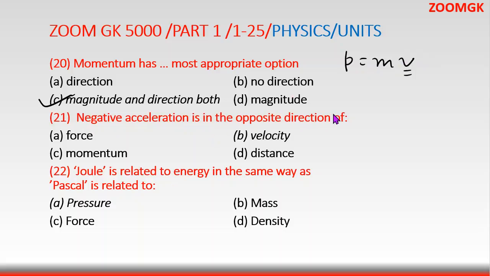Negative acceleration is in the opposite direction of. Negative acceleration means retardation. You are stopping the moving thing. So a moving thing is, say, going in the x direction, and you are stopping it, so it has to be stopped by the opposite force. So retardation will be in the opposite direction of velocity. Joule is related to energy. Yes, joule is related to energy because joule is the unit of measurement of energy. And Pascal is the unit of pressure. So Pascal is related to pressure.